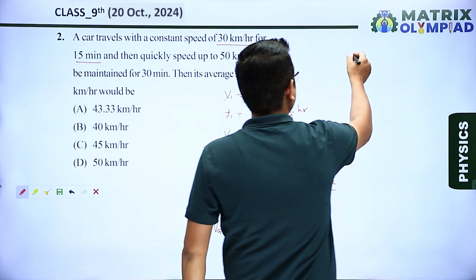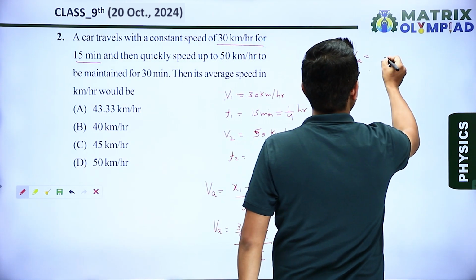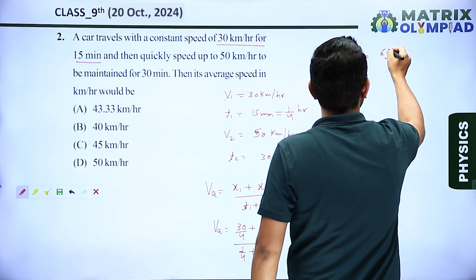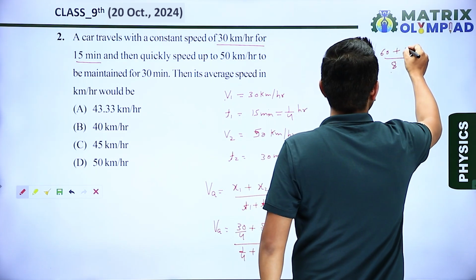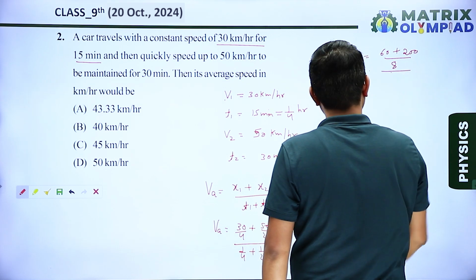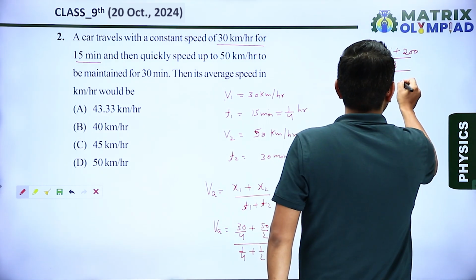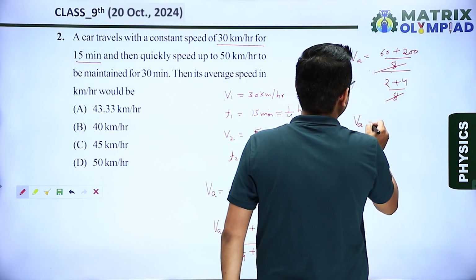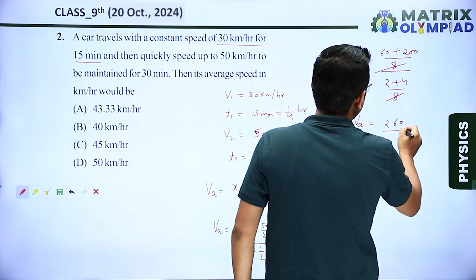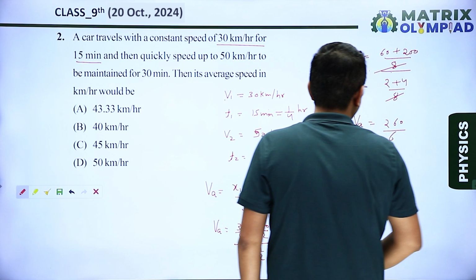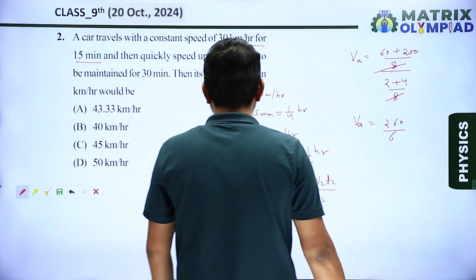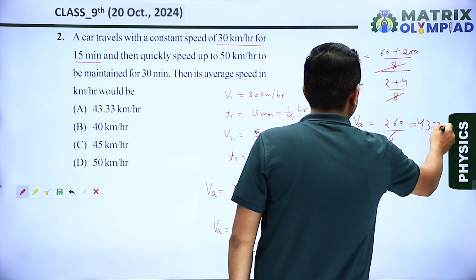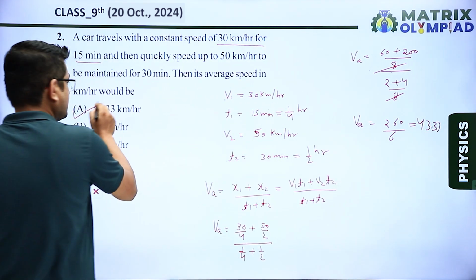Now taking LCM, VA is equals to, so I am writing here 8 and cross multiplying this, 30 to the 60 plus 54 is 200 divided by 2 plus 4 divided by 8. 8 is cancelled by this 8. So it becomes VA is equals to 260 divided by 6. Okay. So on solving this, we will get our answer, which is equal to 43.33. That is, option A is our correct answer.